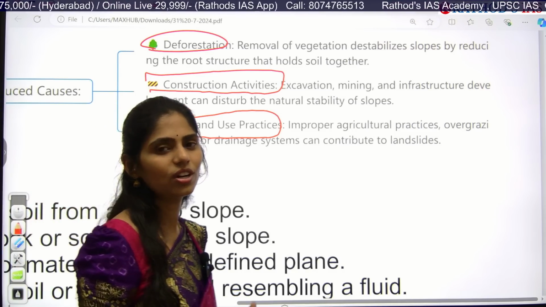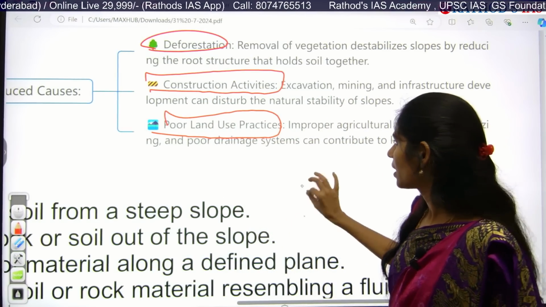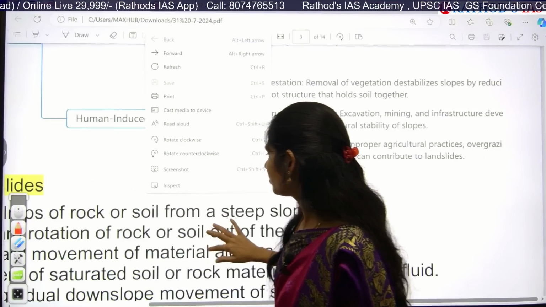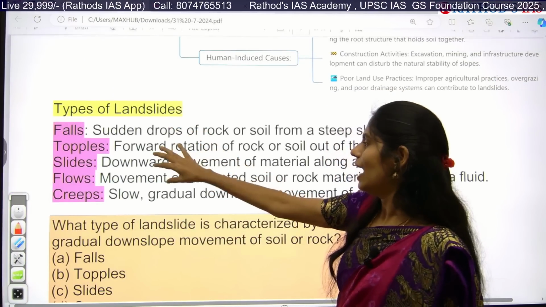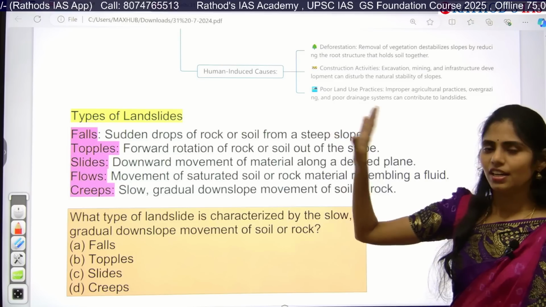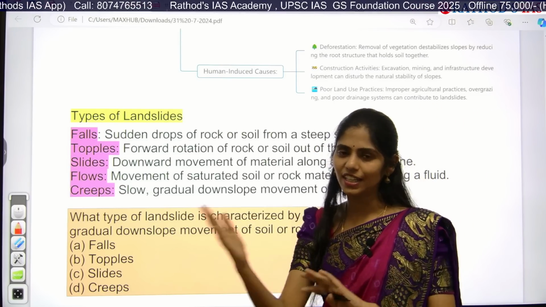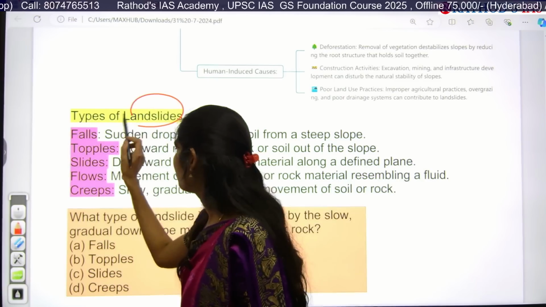So all these are some man-made reasons for the causing of landslides. And if you are talking about different types, this is very important, and you can choose the correct answer in questions based on it. They will give pairs on one side and ask you which is the correct pair. In landslides we have 5 different types.